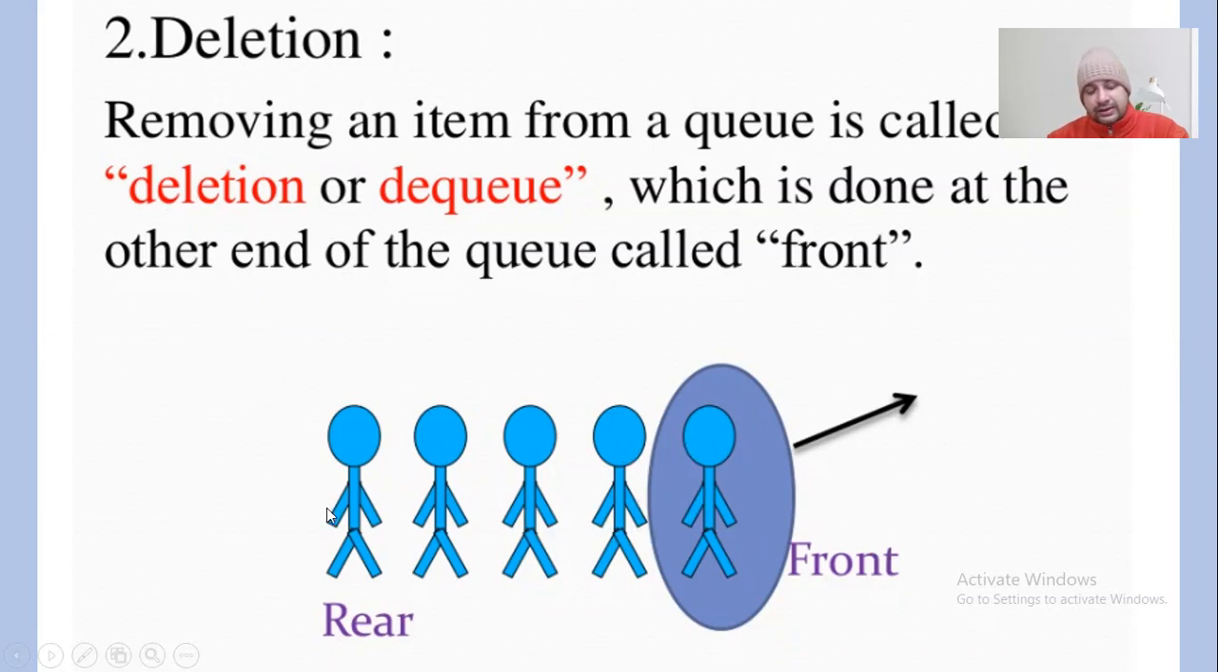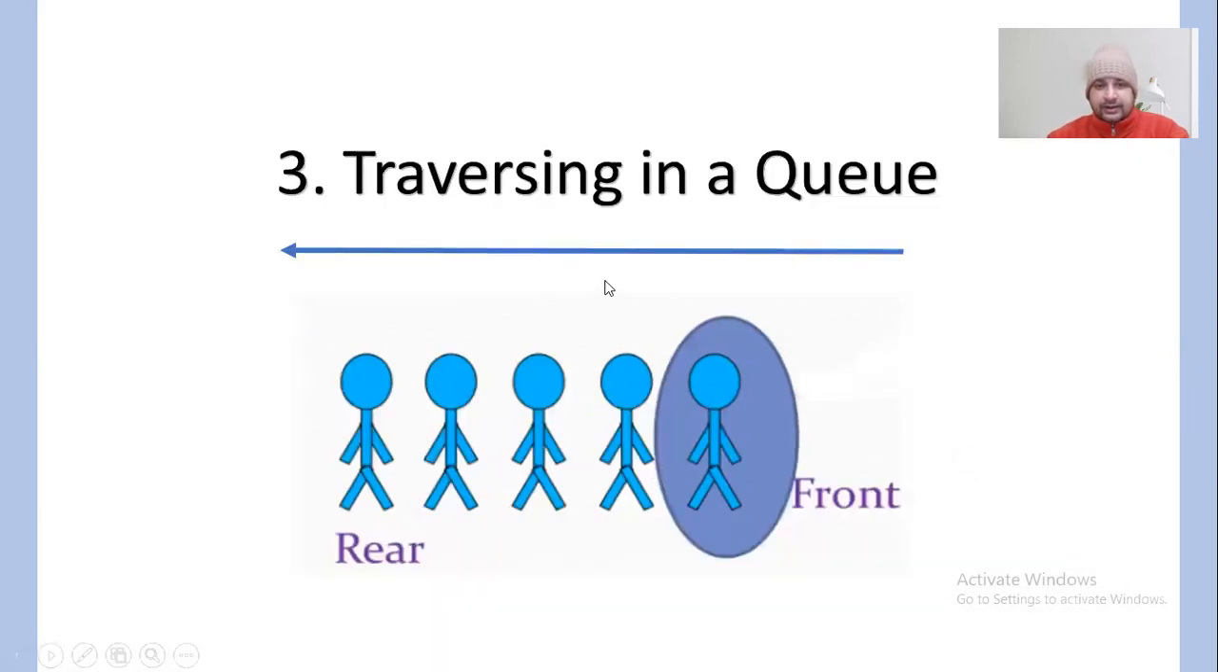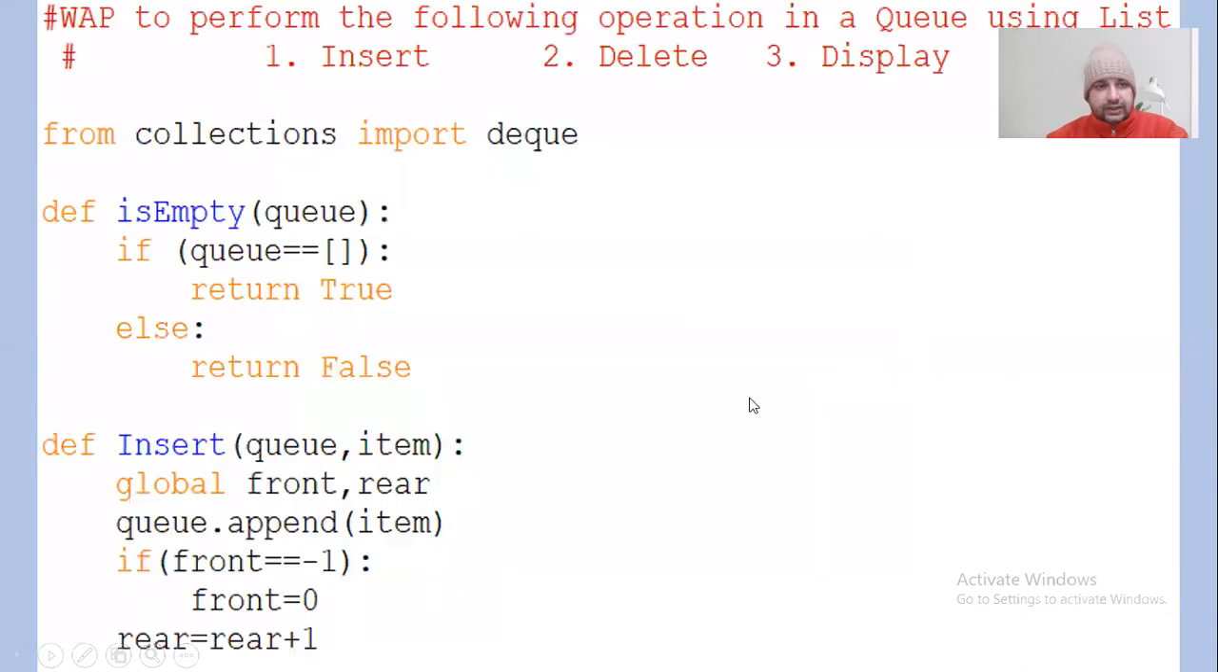Insertion is always at the rear end. That means the person who arrives most recently will join the queue at the last, and the person at the front end will be assigned jobs or given items first. That is called first in, first out, right? And the traversal of a queue is always from the front to rear. That means from front to rear, the elements are going to be picked up and displayed. So when you talk about how many elements are there, you always need to count from the front to rear.